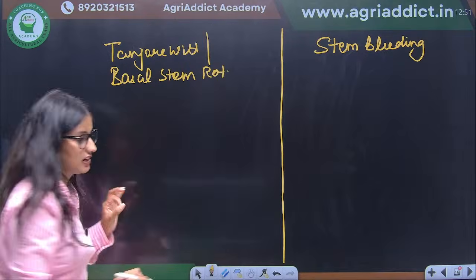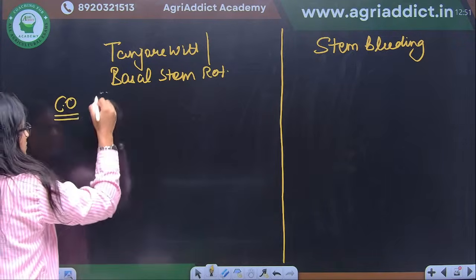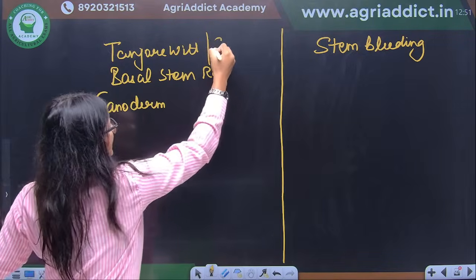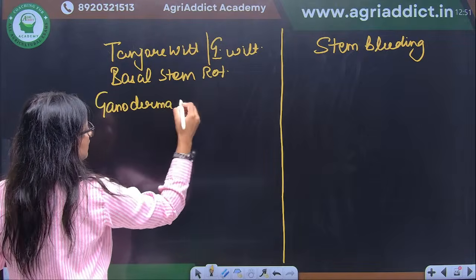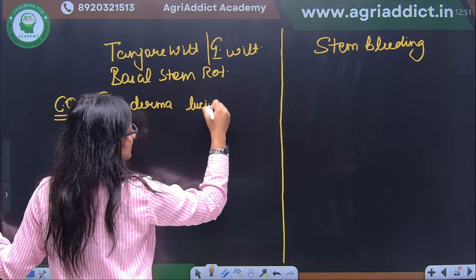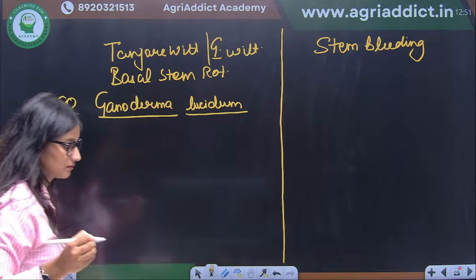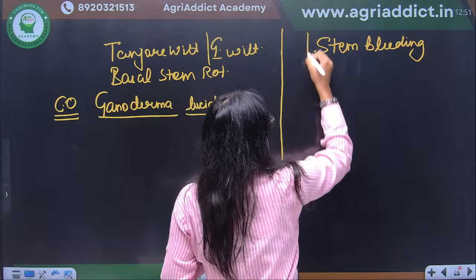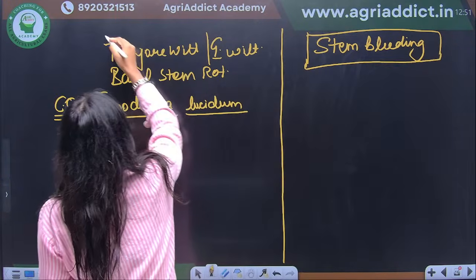Why are they important? Due to their causal organism. When we talk about the causal organism, it is Ganoderma lucidum, also called Ganoderma wilt. Okay, Ganoderma lucidum. Now tell me in the comment box, what is this Ganoderma? If we talk about stem bleeding, it is Thielaviopsis.